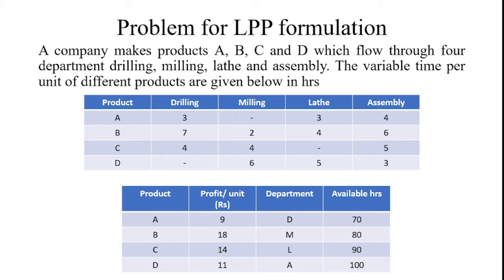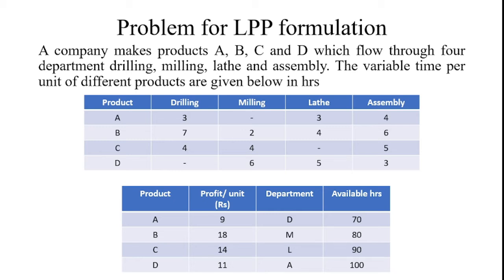For producing product A, drilling consumes 3 hours, milling no time, lathe consumes 3 hours, and assembly consumes 4 hours. Likewise for producing product B, the drilling operation consumes 7 hours, milling consumes 2 hours, the lathe consumes 4 hours, and finally assembly consumes 6 hours.